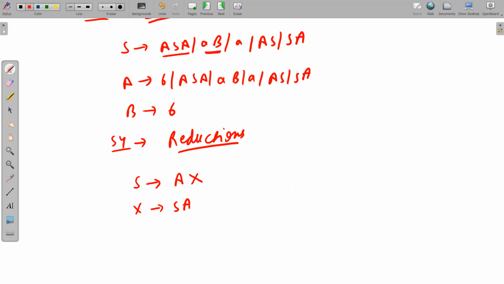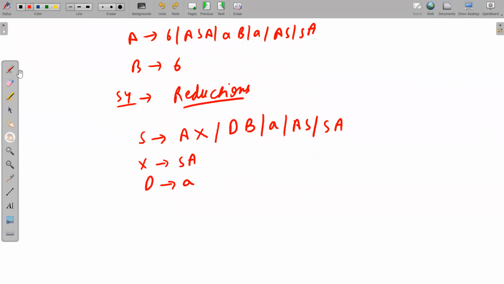So here we have small a, capital B. Now you cannot say capital A goes to small a, so let me take a new non-terminal. Let us take D. So DB, and D goes to small a, right? Side by side so that you do not get confused. Small a, obviously this is in CNF. Capital AS, yes, this is in CNF. Capital SA, this is in CNF. No problem at all.